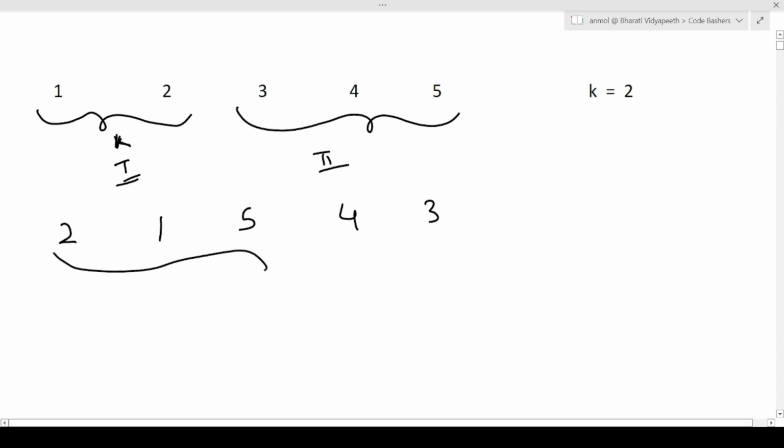So this is the resultant array. Now what you have to do is reverse the entire array. Once you reverse the entire array, it will now become 3 4 5 1 2. So I hope this is clear to you.